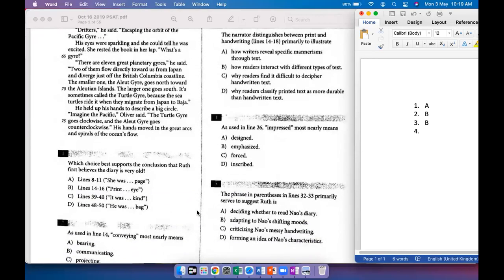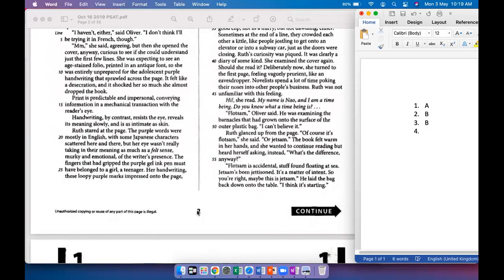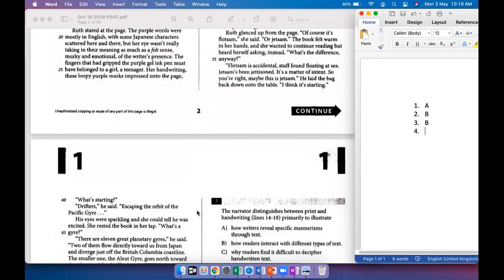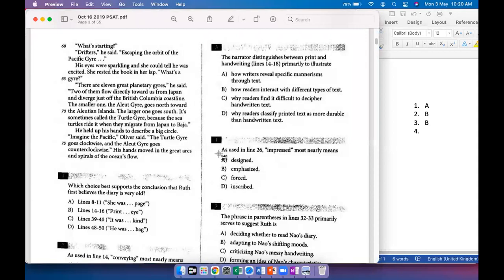Okay, as used in line 26, impressed most nearly means. So her handwriting, these loopy purple marks impressed onto the page, right? So they kind of put this force onto the page, right? They could be felt applying their presence, their force on the page. So that's the context. Designed, emphasized, forced, and inscribed. So why don't we write all these four words here? I can just do a screenshot and then we can discuss each of them.